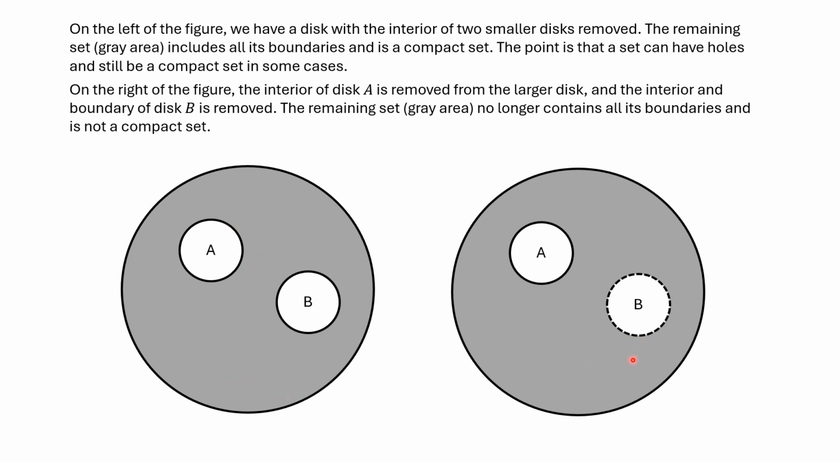But on the right we do have a problem. You notice we've excluded the boundary of B. We removed disks A and B, but we've kept the boundary here and we've removed it here. So again, any point along this boundary is a limit point to many different sequences in the gray area here, but it's not included in the set. So this is not compact. The set on the right is not compact.